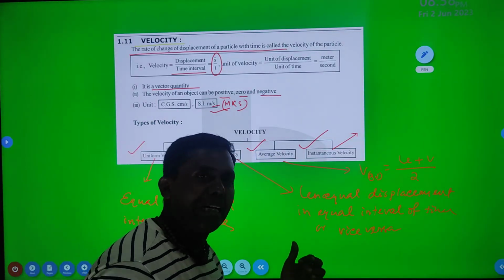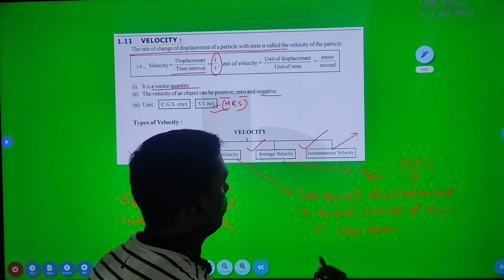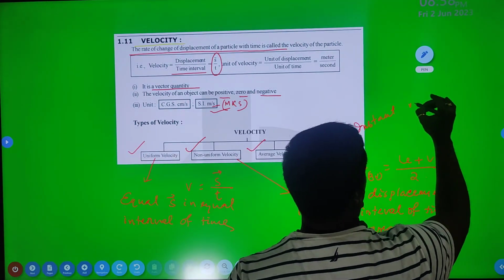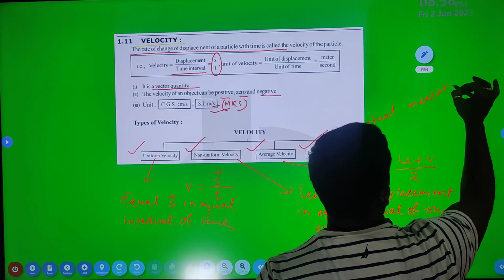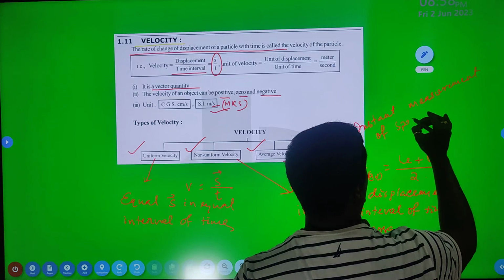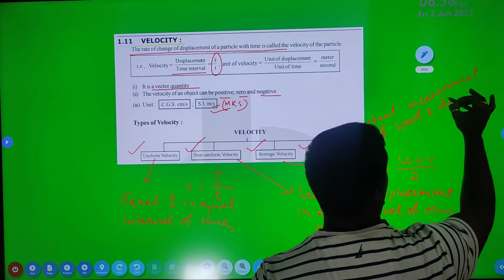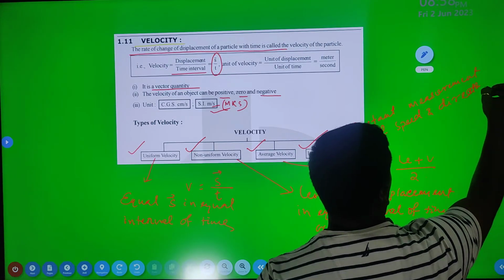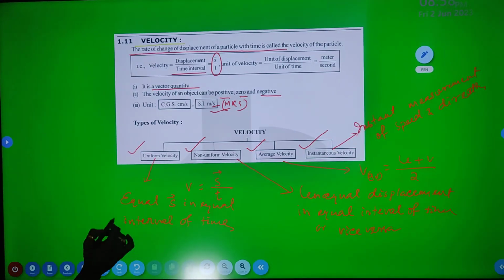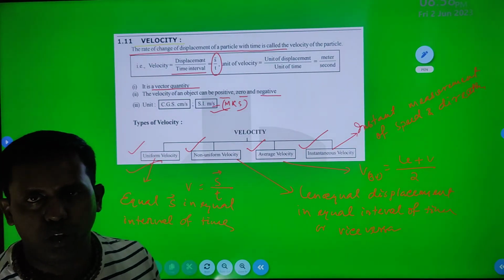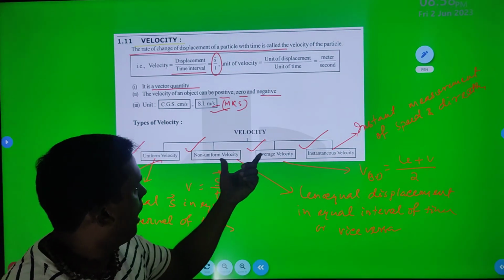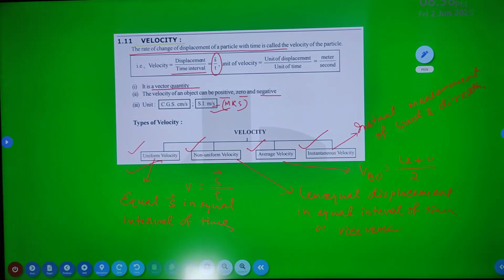Speed and direction can be measured instantly. So it is an instant measurement of speed and direction. So, uniform velocity and non-uniform velocity, then average velocity and instantaneous velocity.